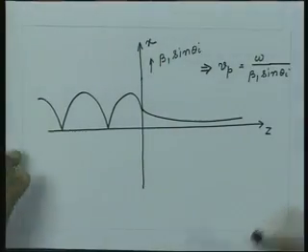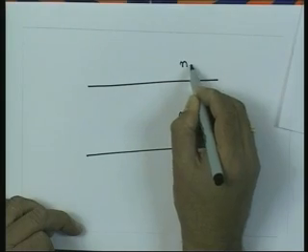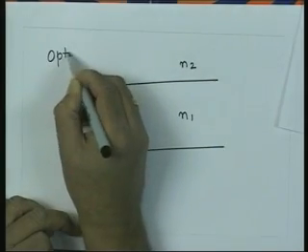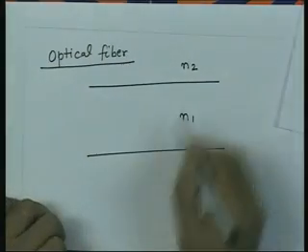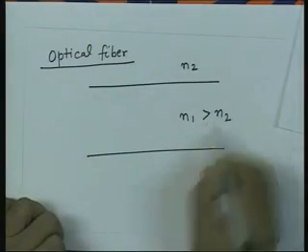Precisely this is what is used in the structures called waveguides, and especially when we talk about dielectric media, this is what happens in the optical fibers. That optical fiber is nothing but a structure which is having a dielectric interface. If I consider optical fiber like this, I have some refractive index here N1, another refractive index here N2, and N1 is greater than N2.